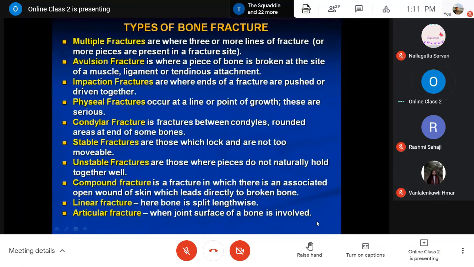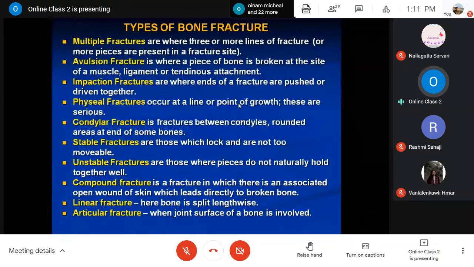Then I'm giving some more types of fractures. Those are multiple fractures, where three or more lines of fracture or more pieces are present at a fracture site, like the comminuted type of fracture. Then avulsion fracture, where a piece of bone is broken at the site of a muscle, ligament, or tendinous attachment.